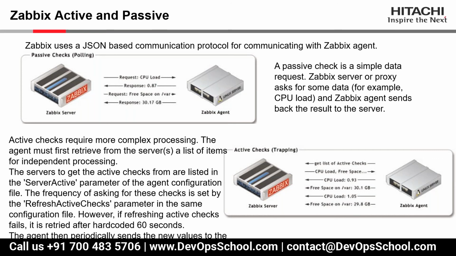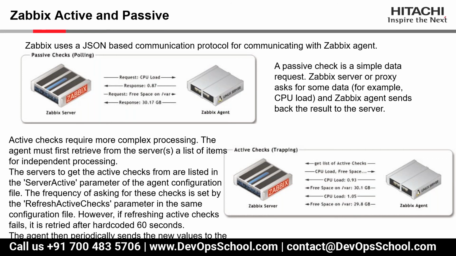Then again the Zabbix server asks what the free space is, and the agent responds that 30 GB is there. So passive means the server is requesting the agent and then the agent is sending back the data.